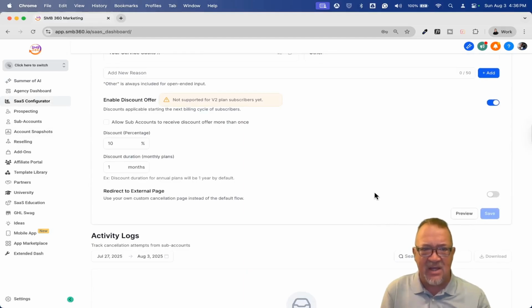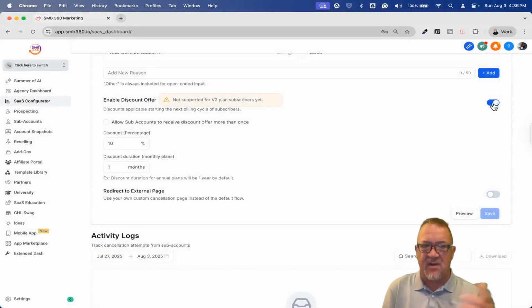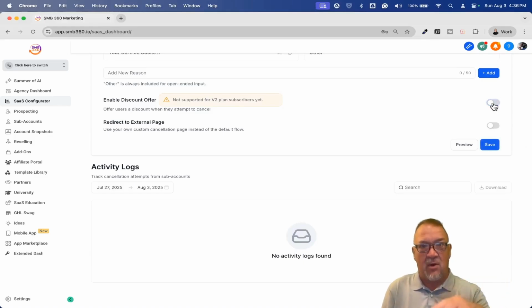Right now, I'm going to sit back and go through the option here for send them to a redirection page. Now, you can either enable discount offer or redirect to an external page, but not both. Okay, so that's one of those things where if you're going to be offering a discount, you can offer that discount on your redirect page.